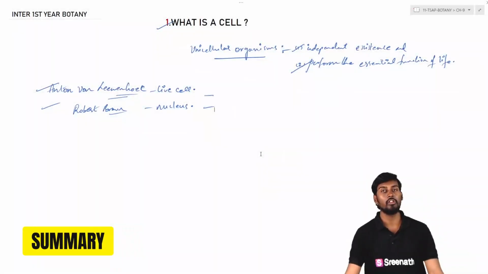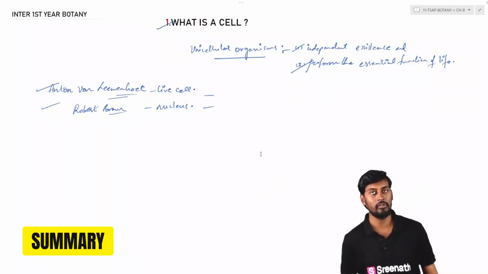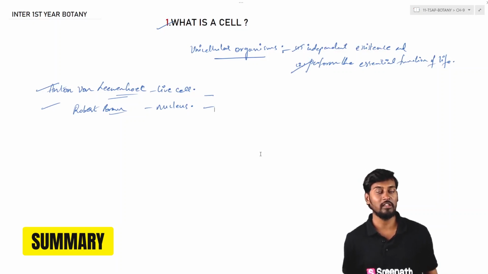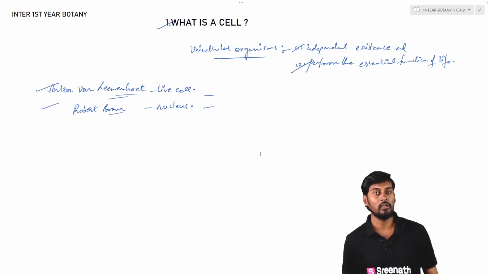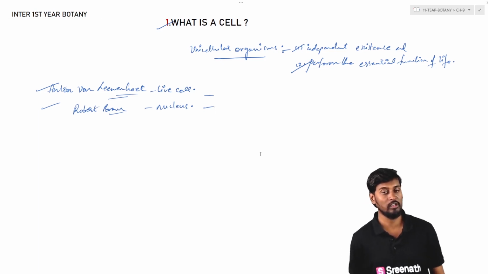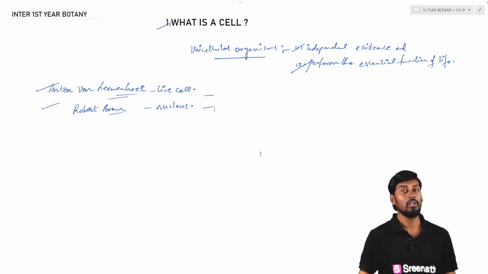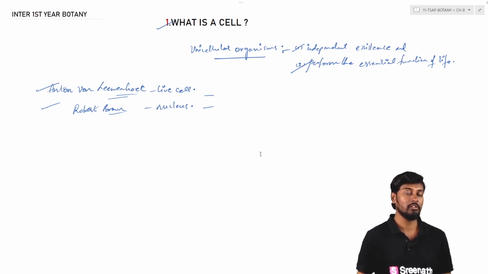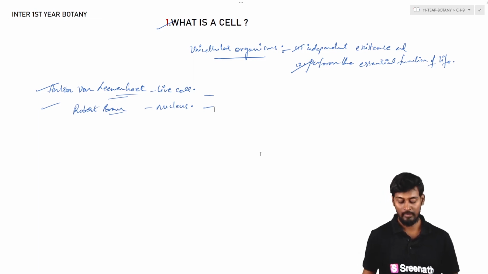So coming to the summary of this particular chapter, that is of the first year botany, the 9th chapter, what is cell. So మనకు ఇక్కడ cell as a unit, that is the unit of life, is generally what is cell. So introduction లో మనం మాట్లాడుకునేది all the activities which are generally taking place within the cell, they are generally taking place within the boundary of the plasma membrane. So for example, if you are saying any particular element as a cell, it should be independently existing and also should perform all the life processes without any compromise. So if you are compromising on this particular basis, then it cannot be called as a cell.